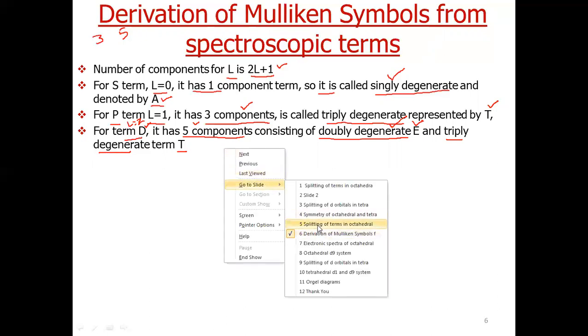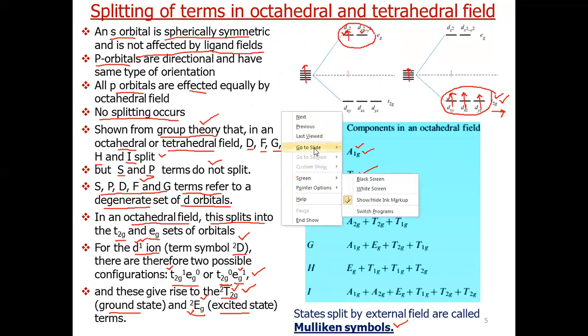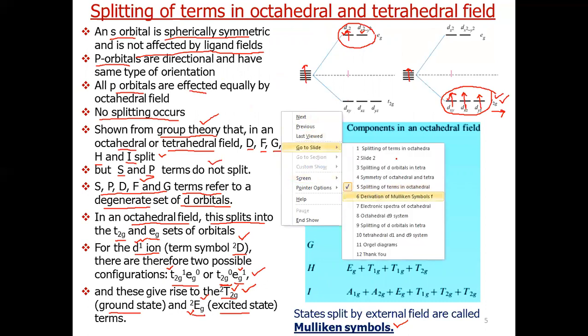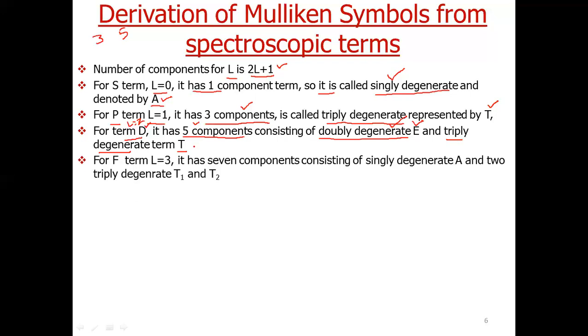Now let us see from here. You can see this is split into a triply degenerate state, and this is a doubly degenerate state. So that's why we have used symbol E for doubly degenerate, and symbol T for triply degenerate terms.